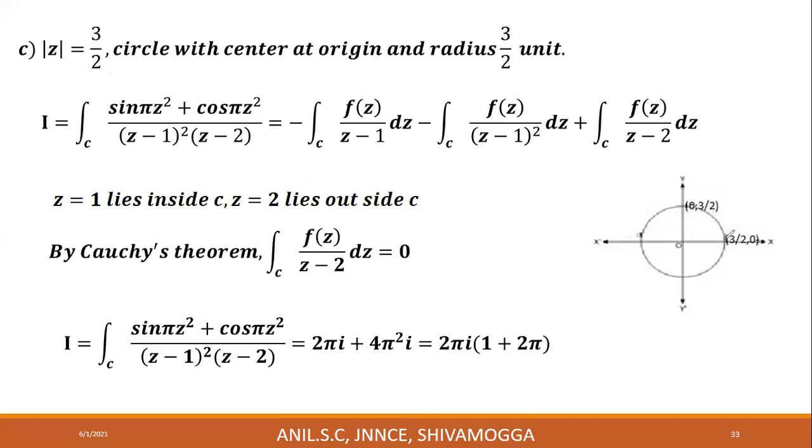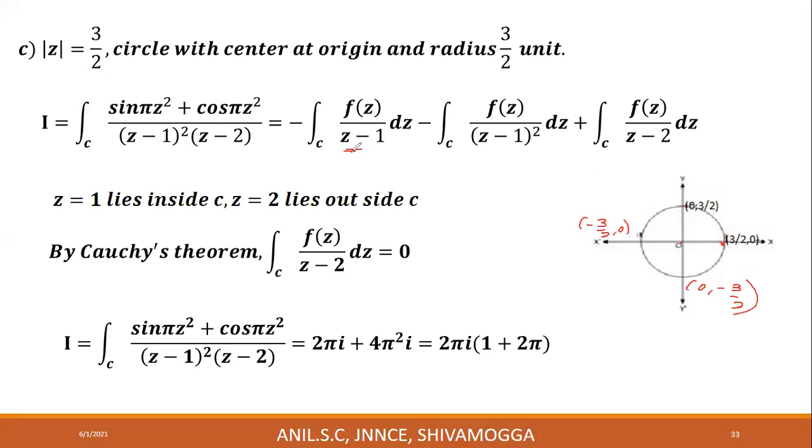Therefore, this is the point whose coordinates, radius is 3 by 2. Therefore, this is 0, 0, this is 3 by 2, 0, 0, 3 by 2, and this will be minus 3 by 2, 0, and this will be 0, minus 3 by 2. Now locate the points. 3 by 2 means 1.5.